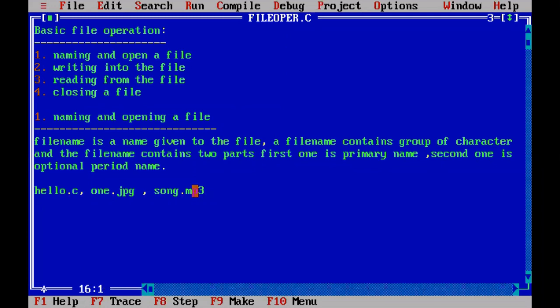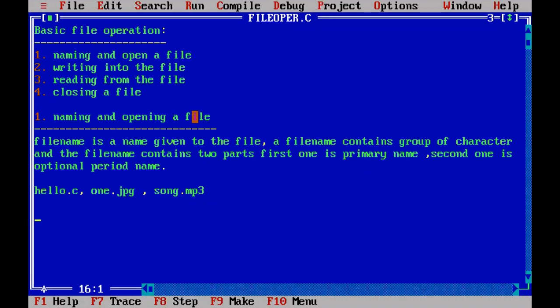And next we talk about opening a file. I already told you about opening a file, writing, reading and closing a file. For every operation we will use inbuilt functions. Already existing functions only we will use, and with the help of those inbuilt functions in the C language, we will do those operations. So here also for opening a file, we will use the function called fopen.